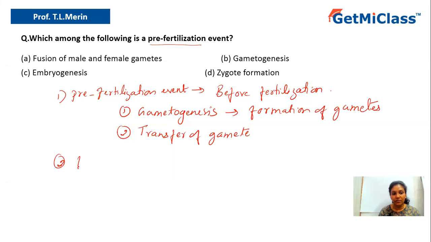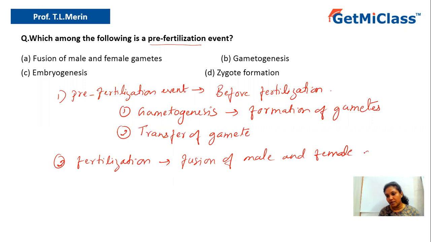The second stage is fertilization. During this, there is fusion of male and female gamete. One male gamete fuses with one female gamete to give rise to something called a zygote, and the zygote is the one which will form the offspring.